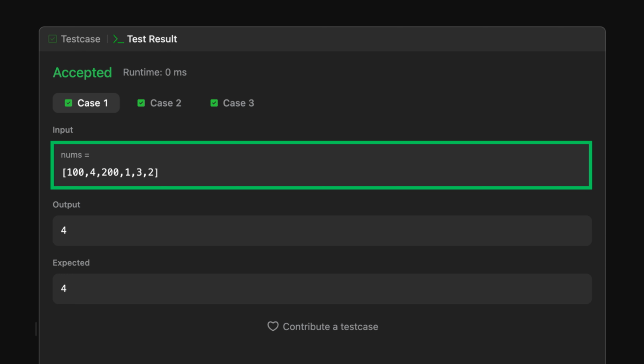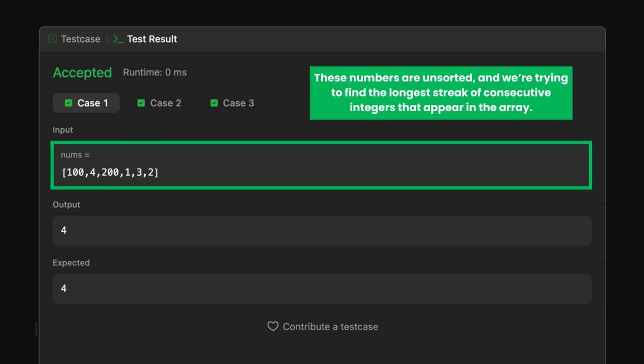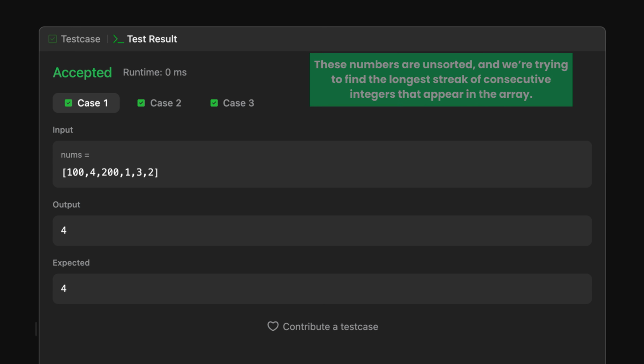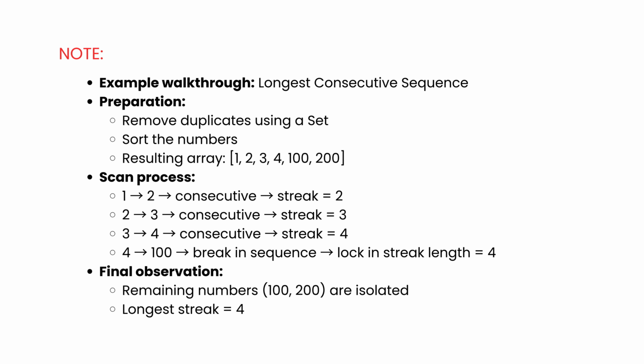100, 4, 200, 1, 3, 2. These numbers are unsorted, and we're trying to find the longest streak of consecutive integers that appear in the array. Since this solution uses sorting plus a linear scan, the first thing it does is remove duplicates with a set, then it sorts the numbers. So the array effectively becomes 1, 2, 3, 4, 100, 200.